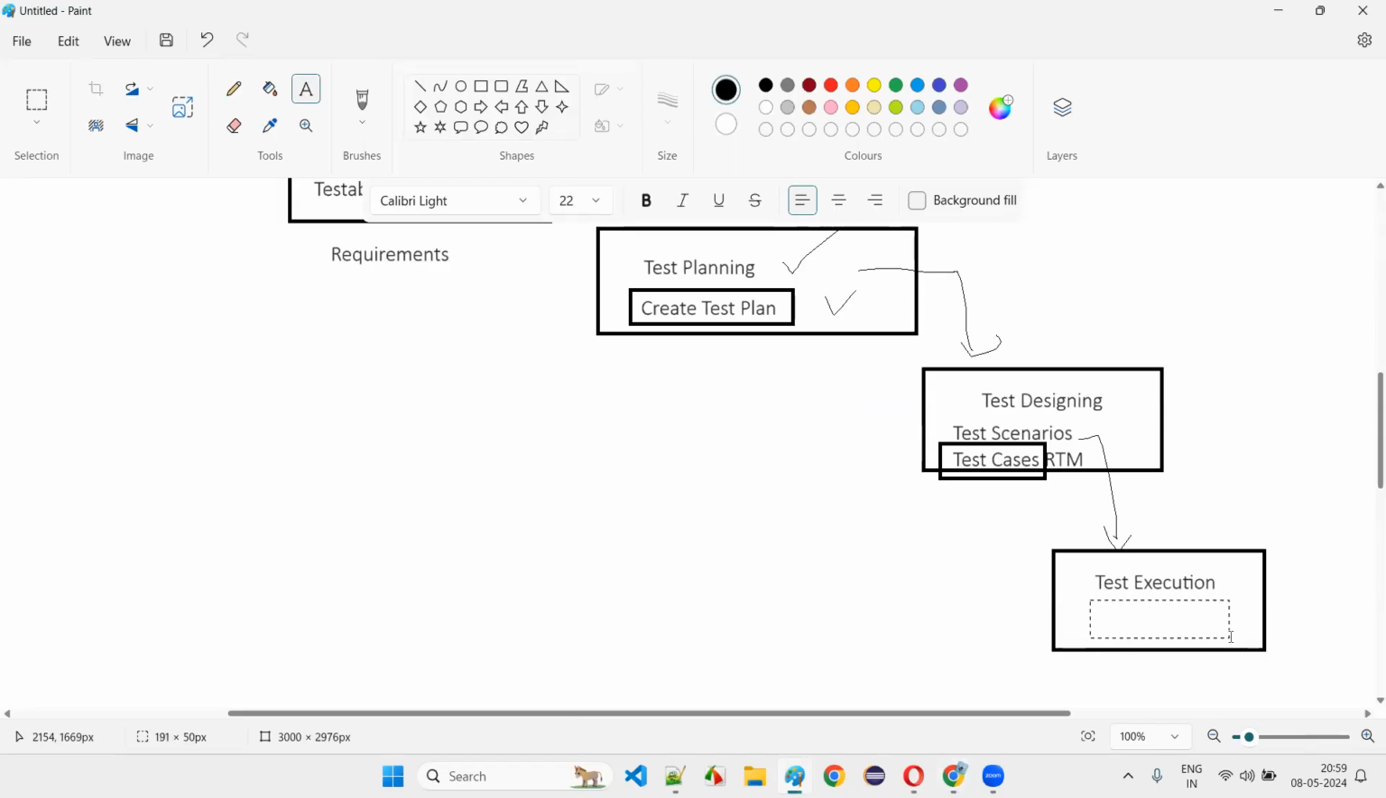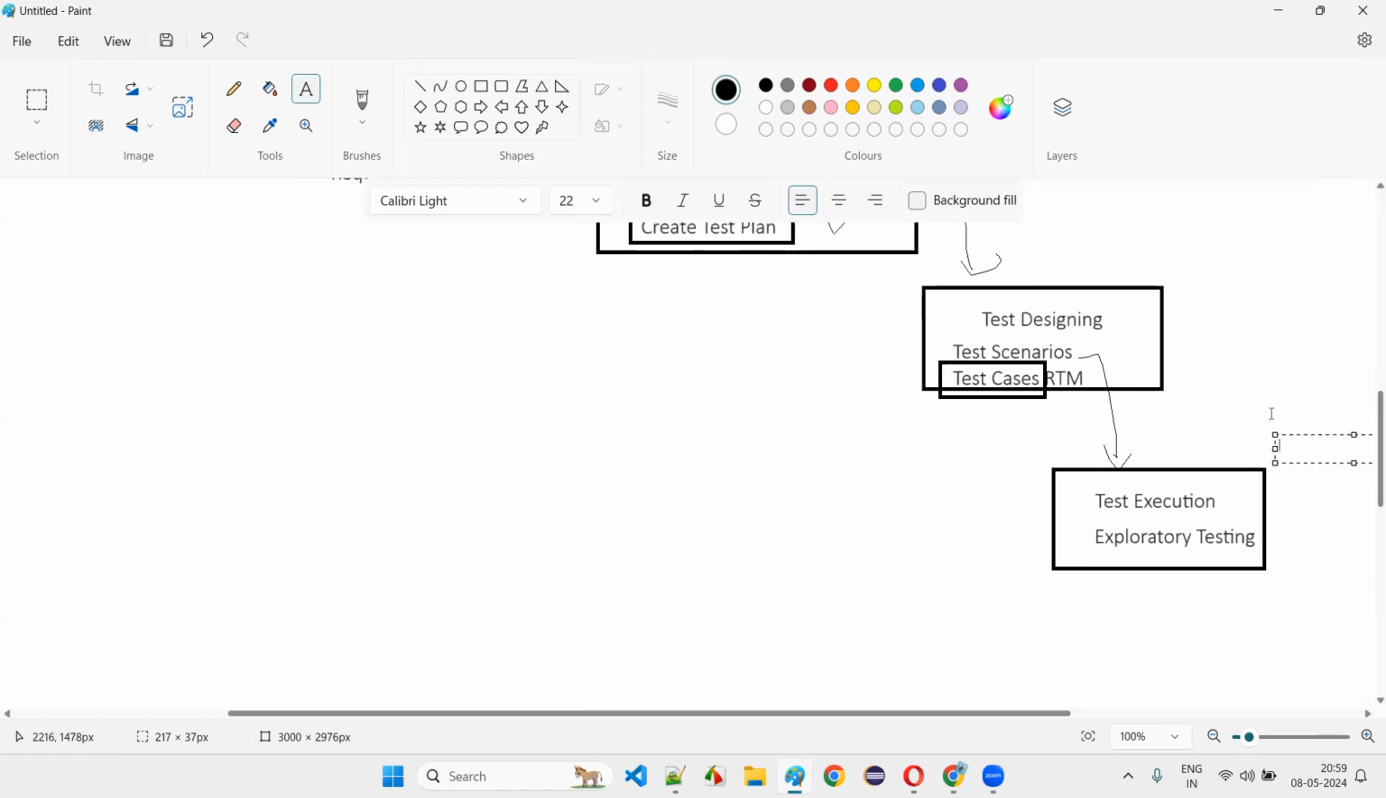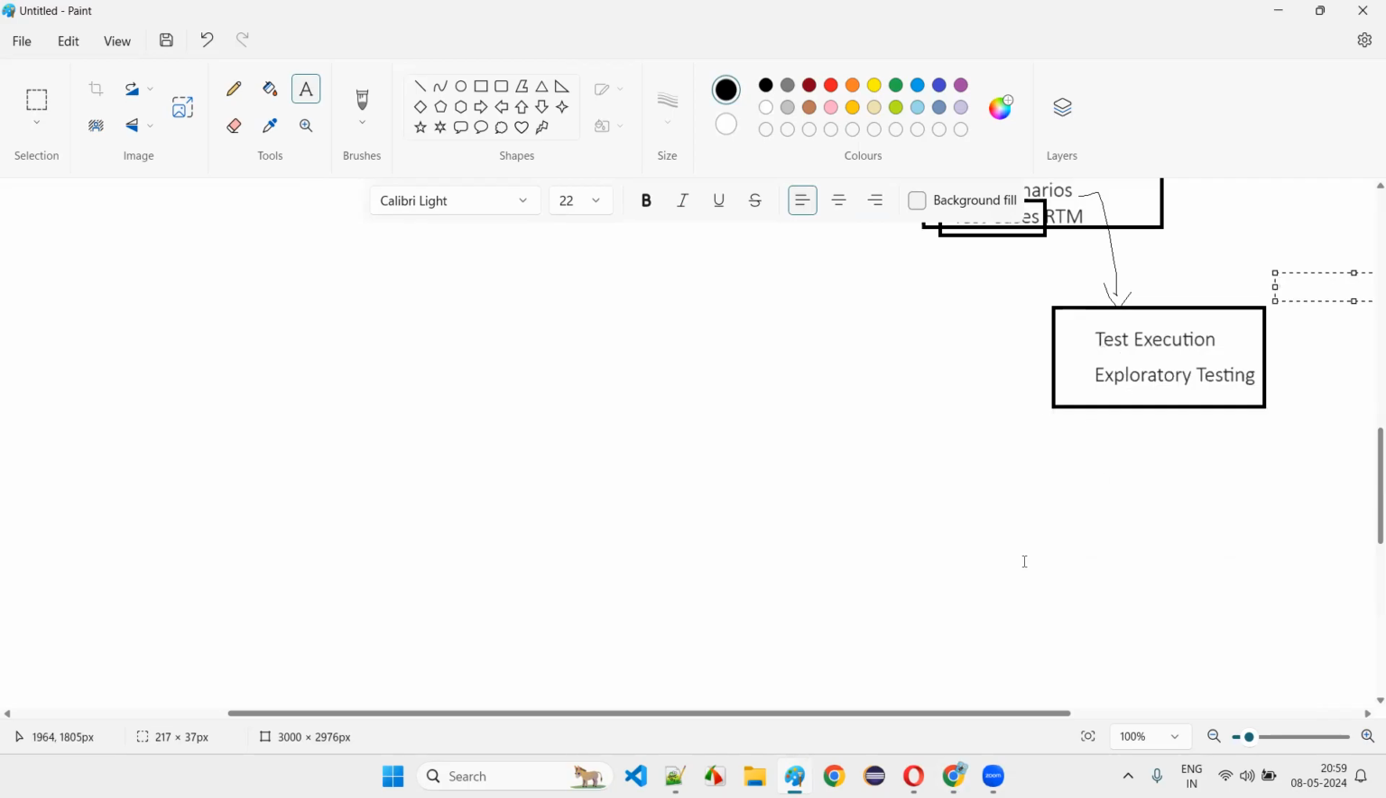Apart from the execution using the test cases, they also can do some exploratory kind of testing, using their intuition, their ideas, their talent, and their analytical abilities. During test execution, not only will they perform testing, they also will report the defects. If any problems come in the software, they will report the defects to the developers.